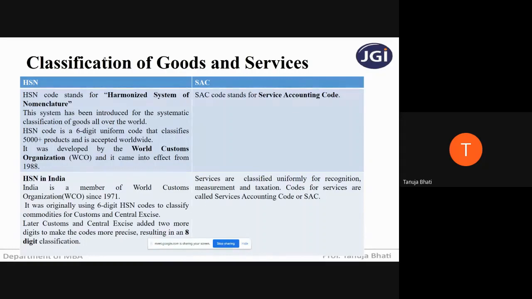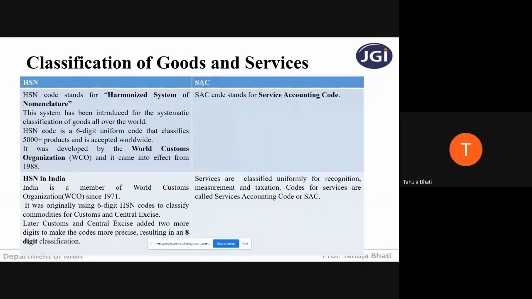So students, in respect of goods, there is something called HSN, and in respect of services, the code given is SAC. What is HSN? HSN stands for Harmonized System of Nomenclature. HSN is a 6-digit code which classifies products and is accepted worldwide. This code was developed by the World Customs Organization.